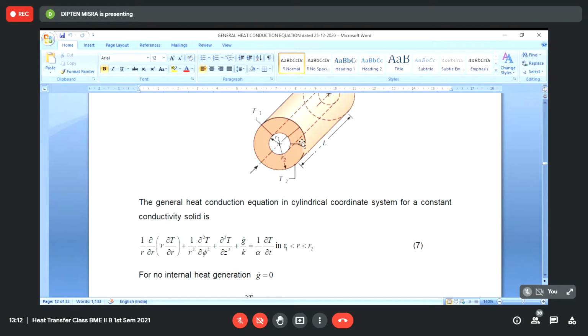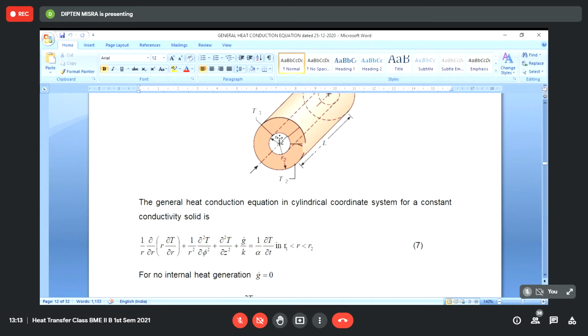If T2 is greater than T1, the heat will flow radially inward. Now, if T1 and T2 are constant with respect to time for a long period of time, then we can expect no point inside the body will have a variation of temperature with time. So it will represent a steady state problem such that we can neglect this term.